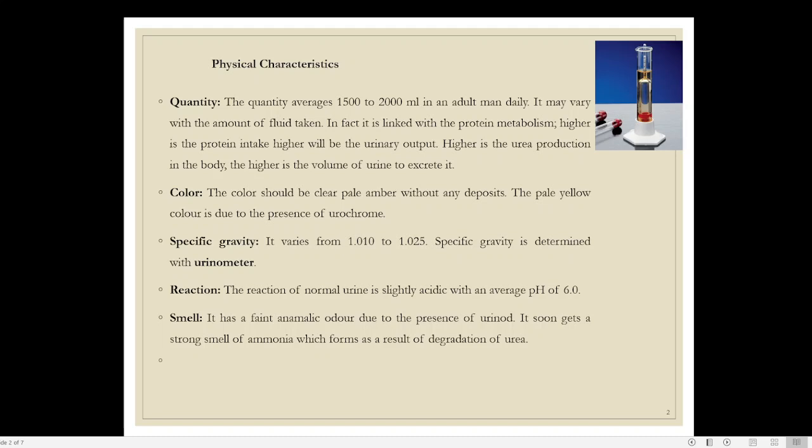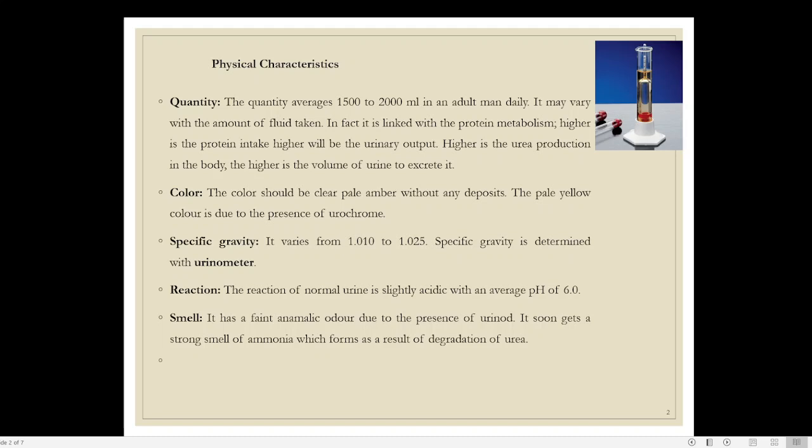Because of the slightly acidic nature of the urine, many bacteria which grow in a neutral environment may not be able to grow there. So the acidic nature of the urine is a property by which urine can destroy or prevent the entry of many bacteria and viruses into the body. So that is one advantage of the acidic nature of the urine.